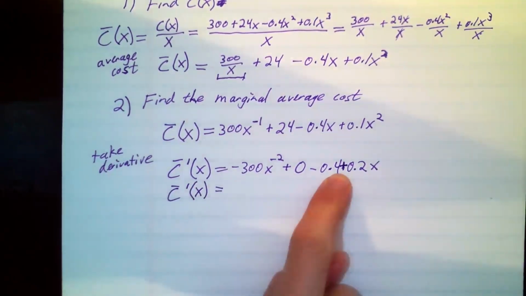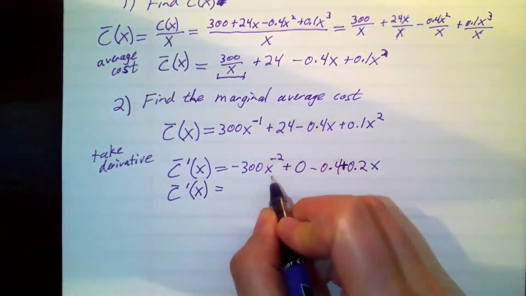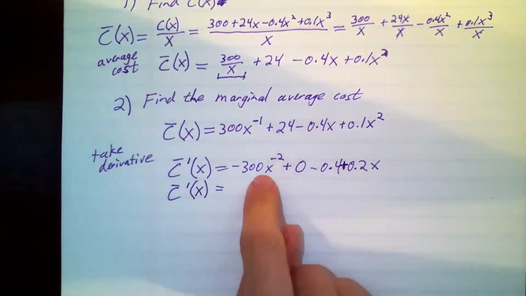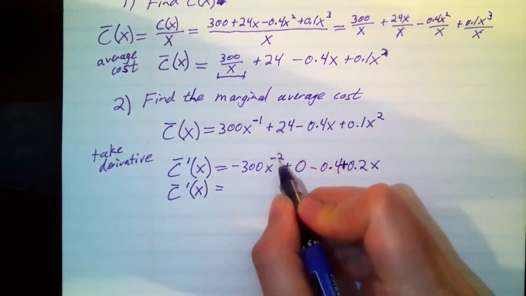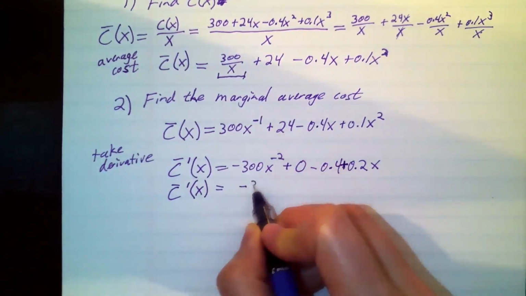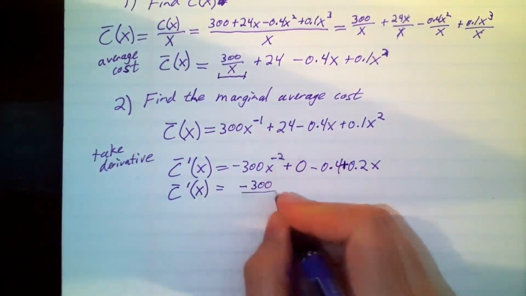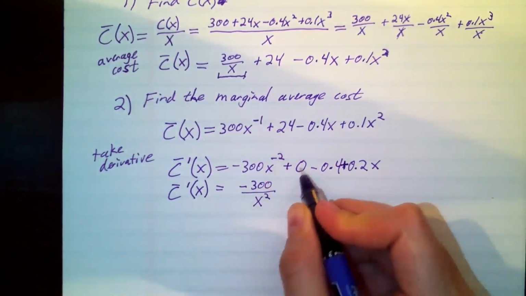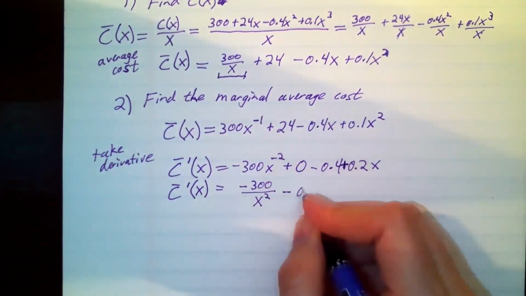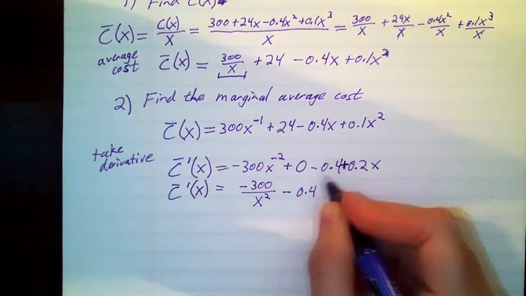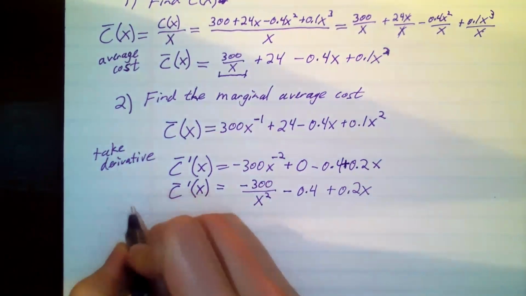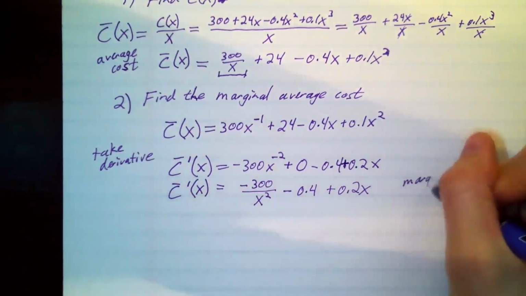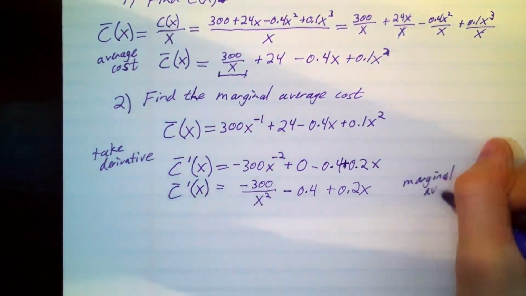Now let me clean this up a little bit. I kind of had to cram these two terms together right here. This is -300x to the -2. Now that I'm done taking the derivative, you don't have to take the derivative again. But I would like to take this negative power and put it back down in the denominator. This is -300 over x squared plus 0, so I won't write it, minus 0.4 plus 0.2x. This is my marginal average cost.